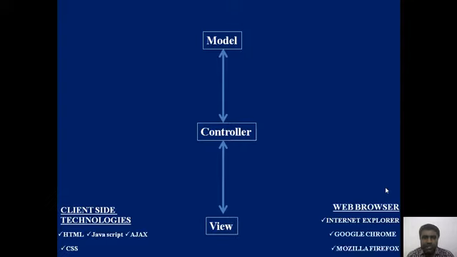Coming to the next layer, that is the controller layer. This controller layer always acts as an intermediary between model and view. The controller contains some application programs. These application programs will process the client's request.